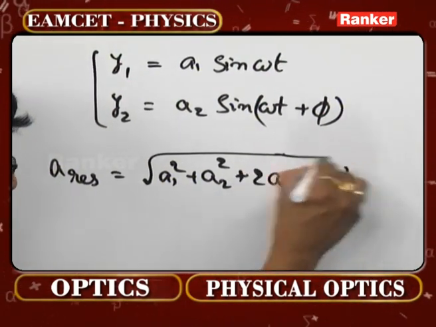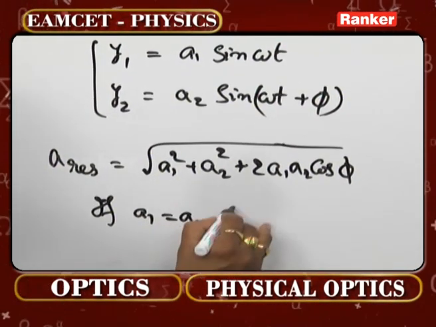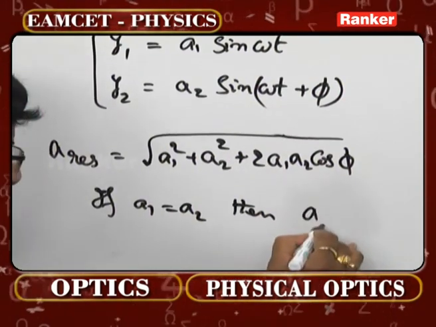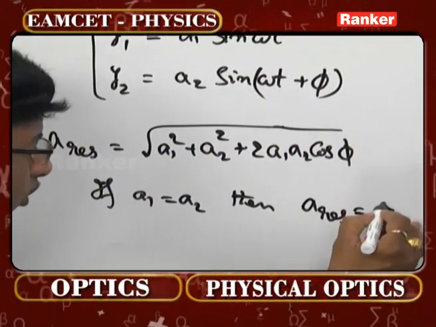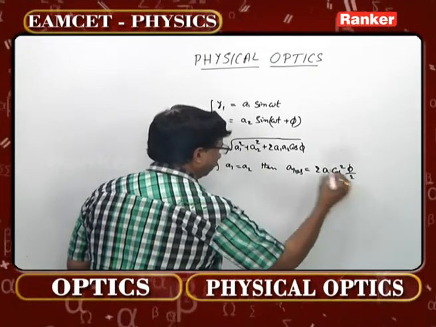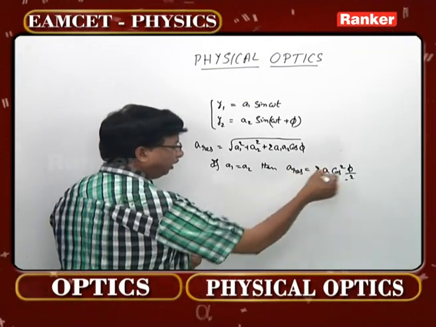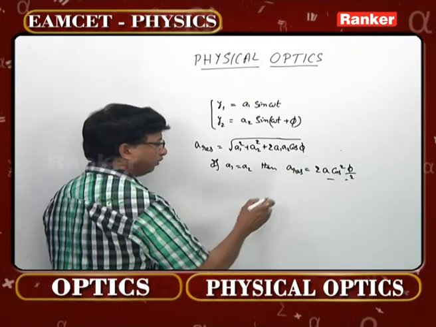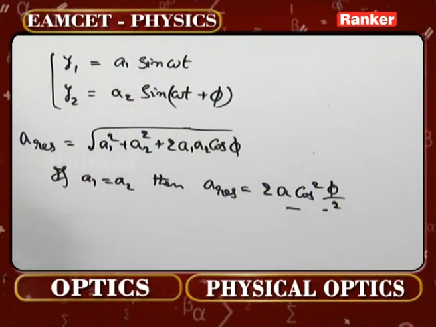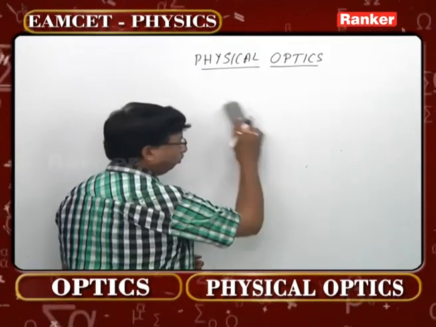This is the formula. If you consider A1 and A2 are equal, then A resultant will be equal to 2A cos phi by 2. You can directly understand this one. So this is the resultant amplitude equation that you can even write in terms of intensities also. This is one more equation you have to remember.